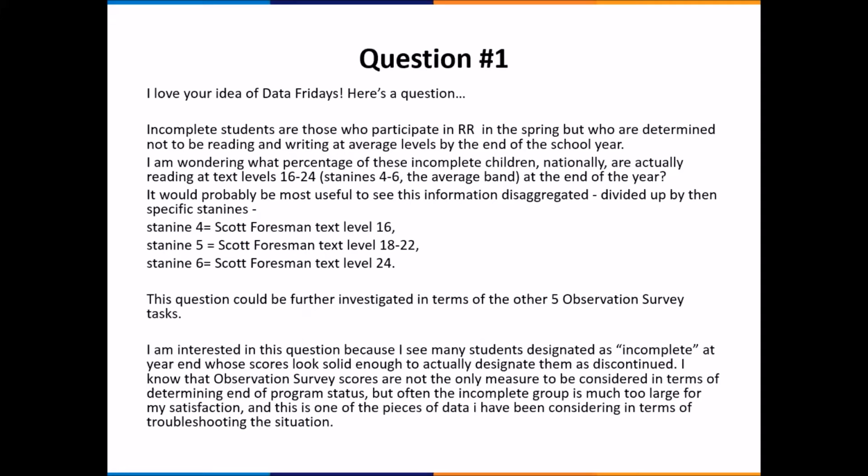I am interested in this question because I see many students designated as incomplete at year-end whose scores look solid enough to actually designate them as discontinued. I know that the observation survey scores are not the only measure to be considered in terms of determining end-of-program status, but often the incomplete group is much too large for my satisfaction, and this is one of the pieces of data I have been considering in terms of troubleshooting the situation.